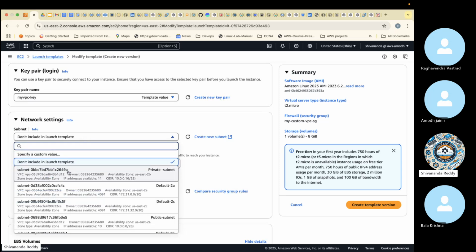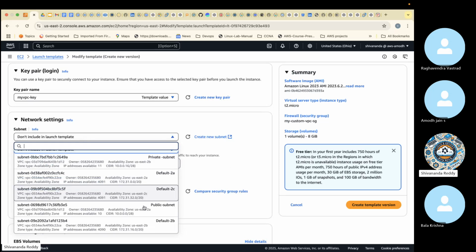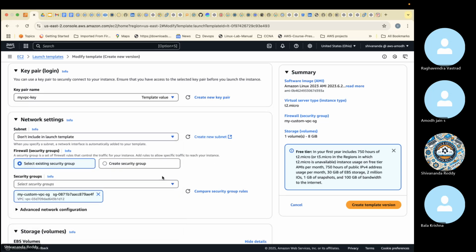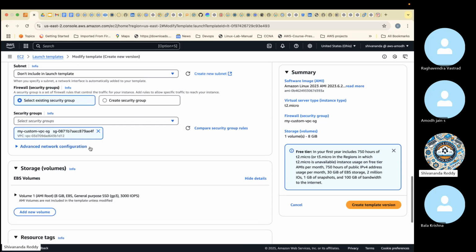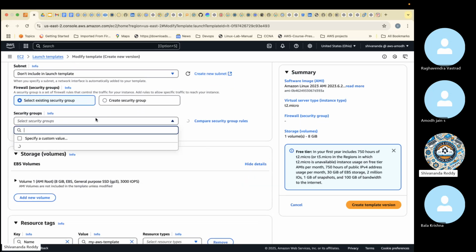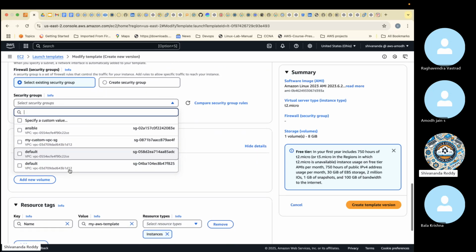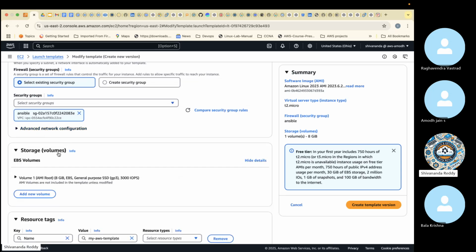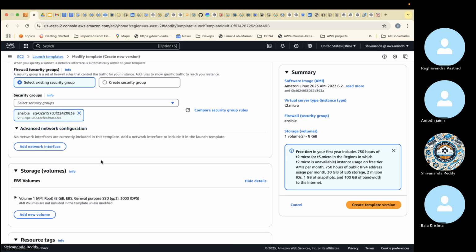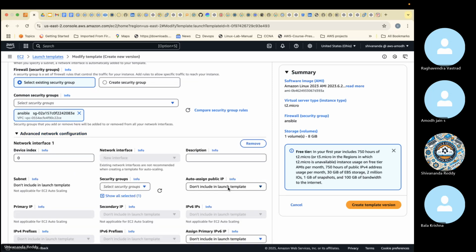Subnet, I won't choose it here. Okay, here we need to select the existing security group. Ansible is there. I can choose this, but you guys have to know about that, right? Okay, no problem. I'll select it here, but I'll show that for you guys.